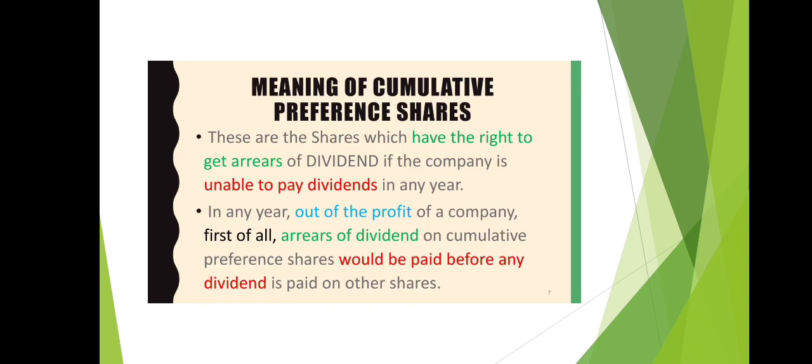Meaning of cumulative preference shares. These are the shares which have the right to get arrears of dividend if the company is unable to pay the dividend in any year. If in any year out of the profit of a company, first of all, arrears of dividend on cumulative preference shares would be paid before any dividend is paid on other shares.